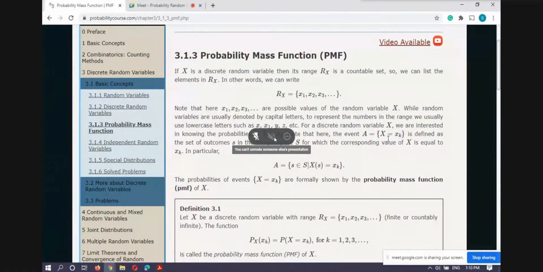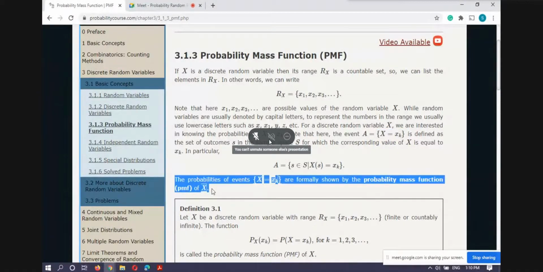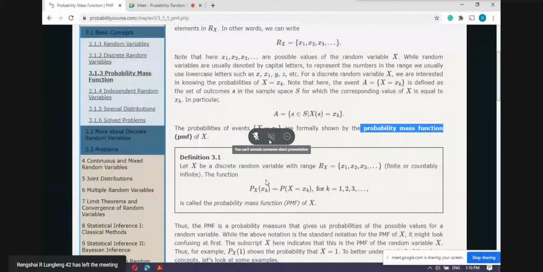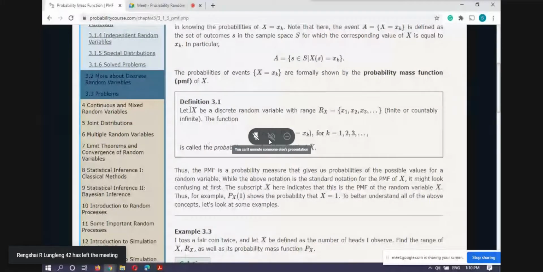So the probability of this event for the discrete kind of random variable is known as the probability mass function. So this is the statement: the probability of the event is formally known as the probability mass function of the random variable capital X. Here X is a discrete random variable with range set like this. Either this set is finite or countably infinite, like the set of integers or rational numbers.